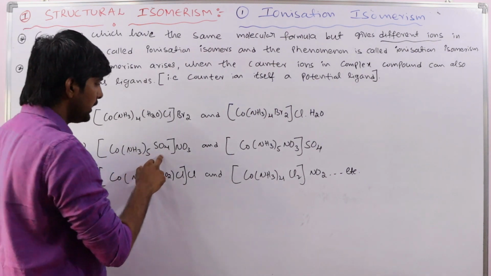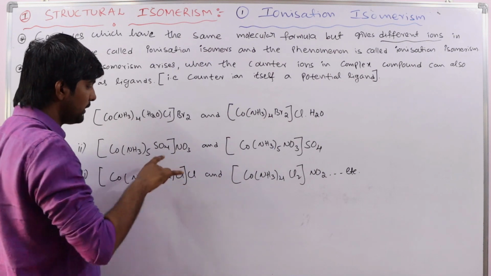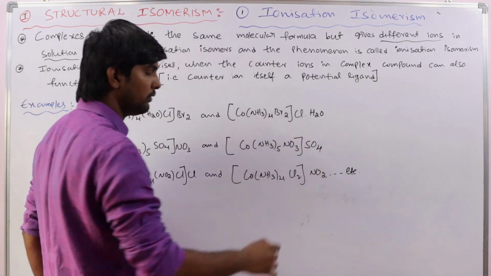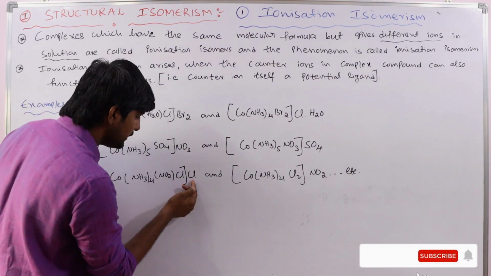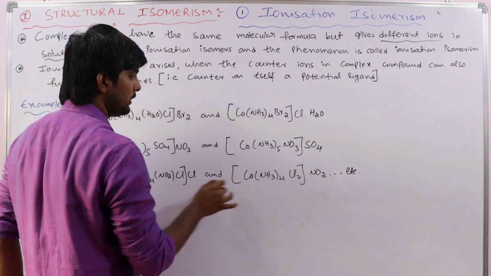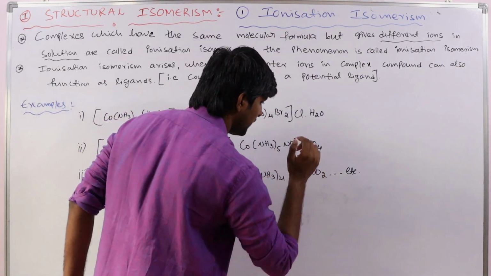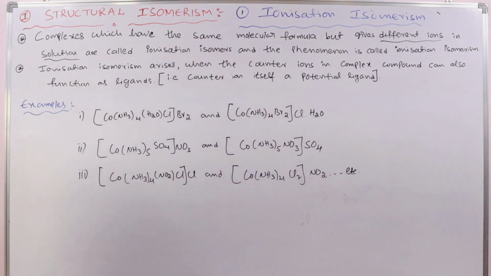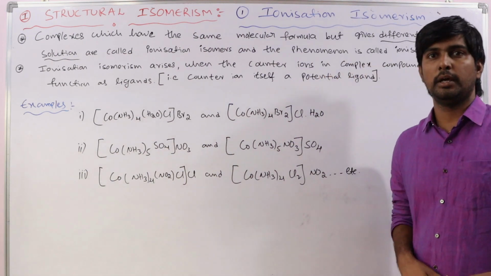Next, SO4 and NO3: here NO3 goes into the coordination sphere and SO4 goes into the ionization sphere. Here Cl goes into the coordination sphere, becoming Cl2, and NO2 goes outside the coordination sphere. In this way we can discuss different types of examples.